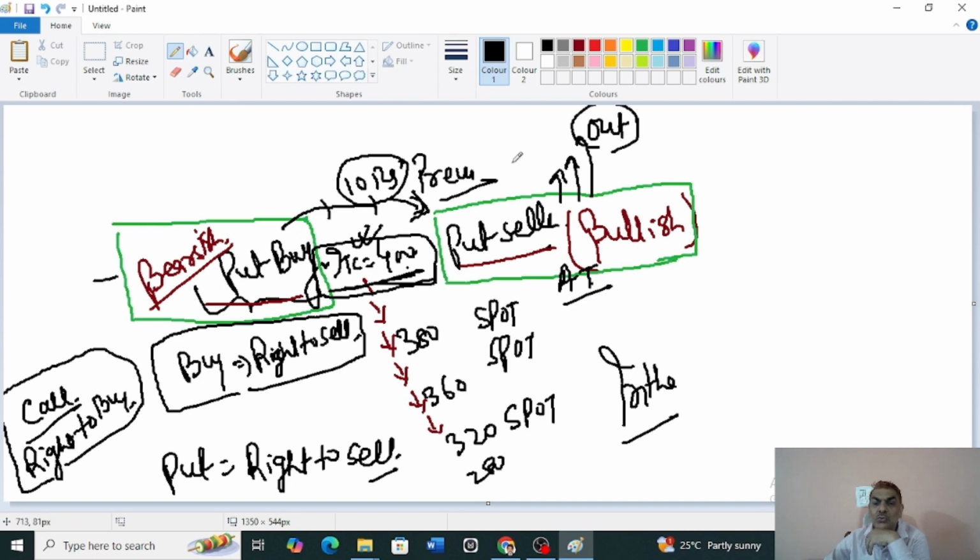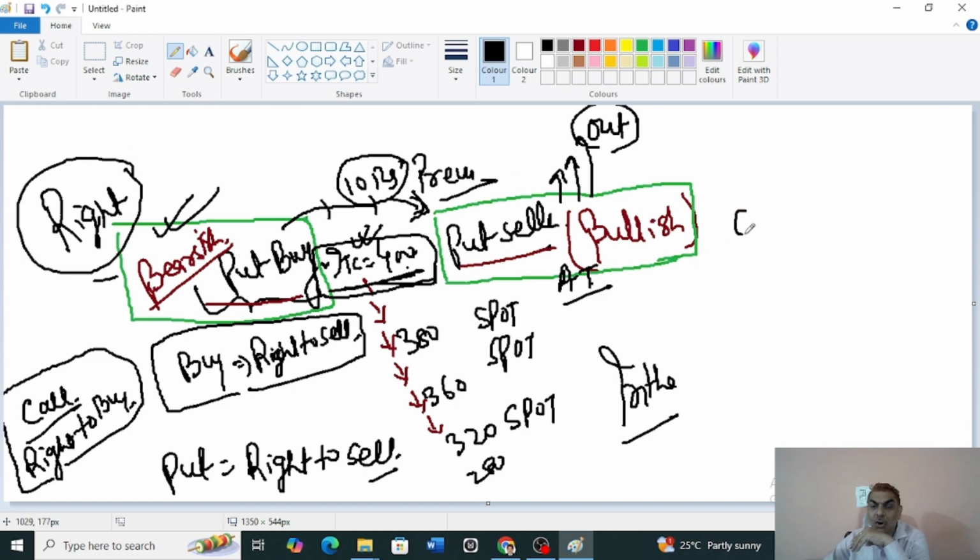From whose point of view? From the put buyer's point of view, not from the put seller's point of view. Put seller has got no point of view. Put buyer has got all the rights because he has paid the premium, and put seller has got all the obligation because he has received the premium.